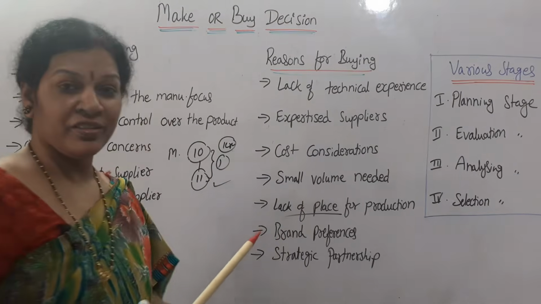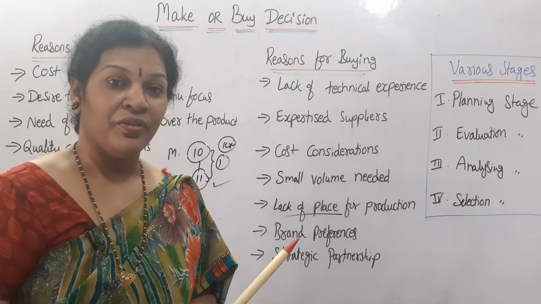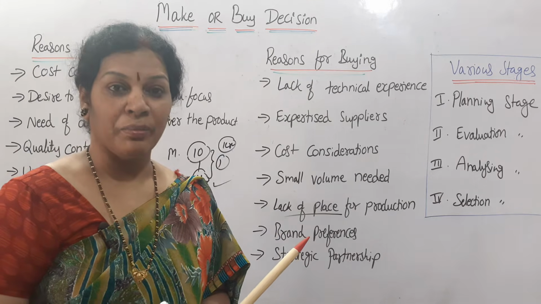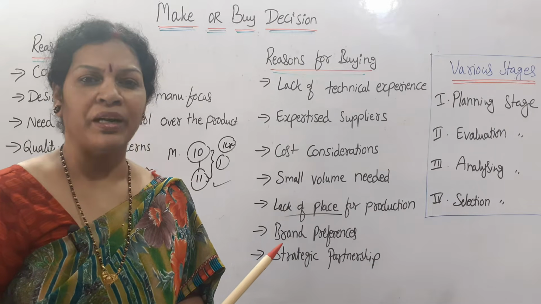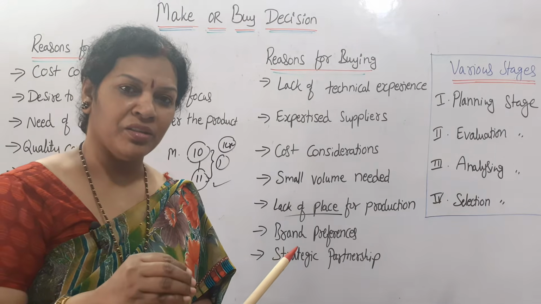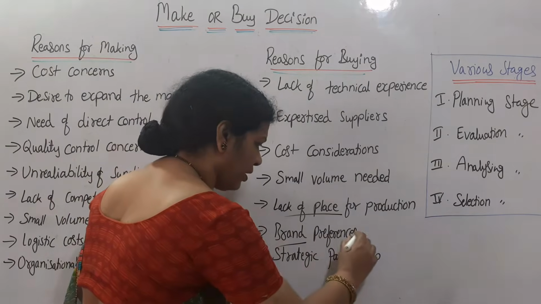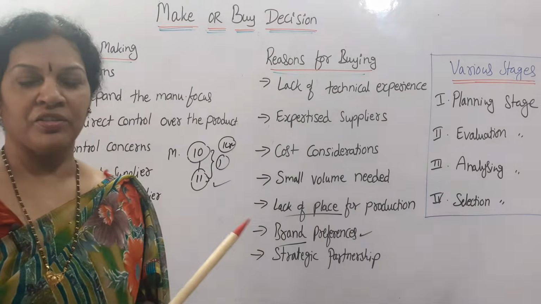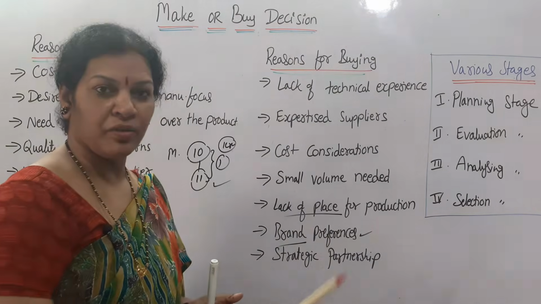And brand preferences. Sometimes good brands are there, having a lot of command over the market, and customers trust these brands. If that kind of brands are available within the cost and reliable, then automatically it is better to go for the product directly rather than making it. Buy the product from the brands of the companies.